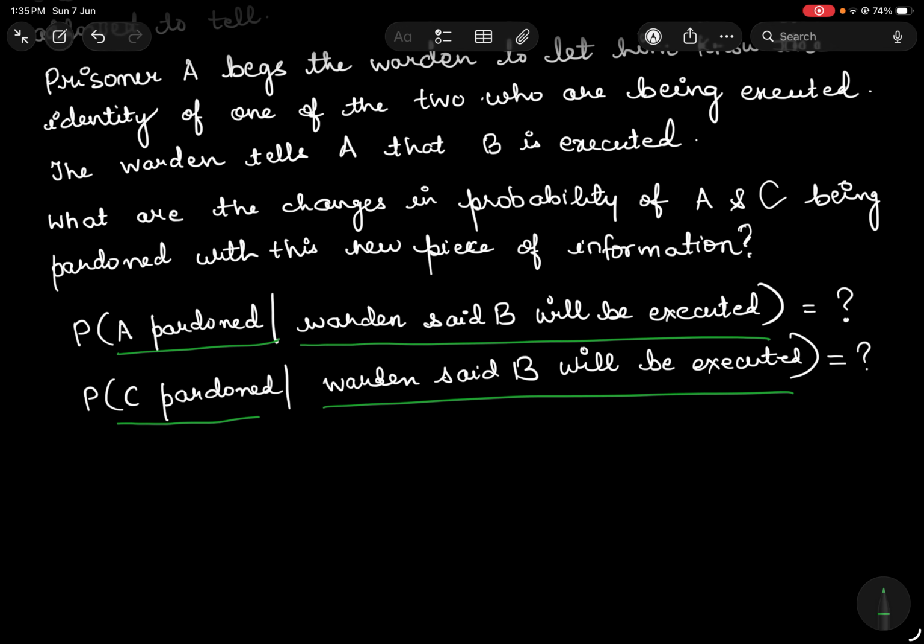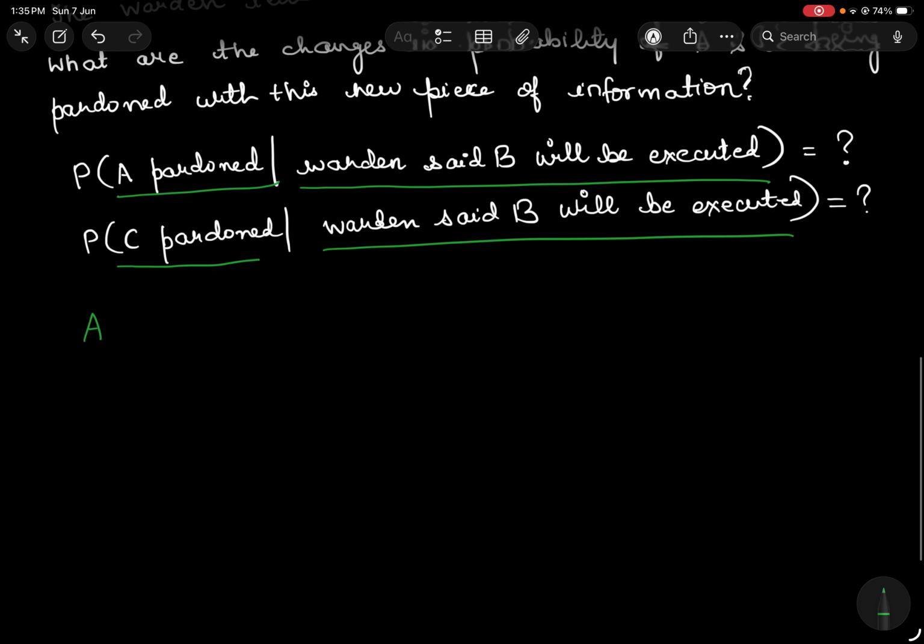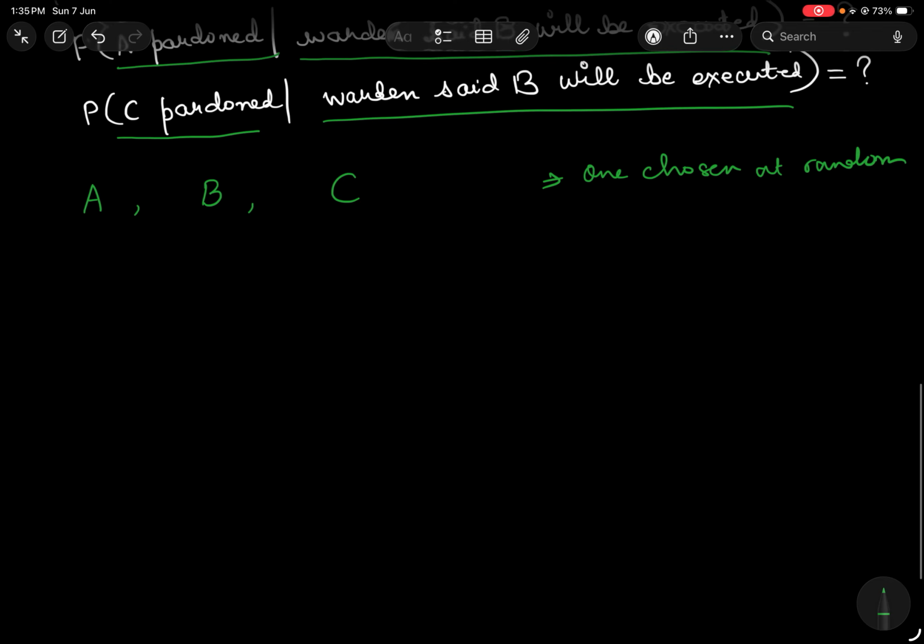So let's set the premise a bit. We have three prisoners, A, B, and C, and one will be chosen at random. In the beginning, I know that as a prisoner, my chances of survival are 1/3 and my chances of death are 2/3, and that's the same for all three prisoners.